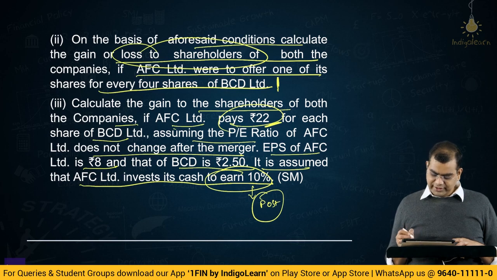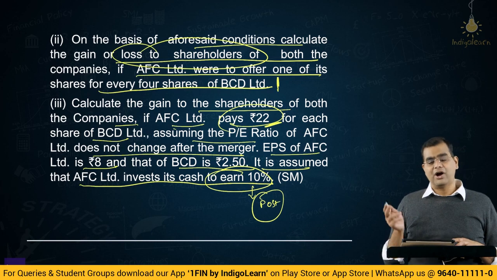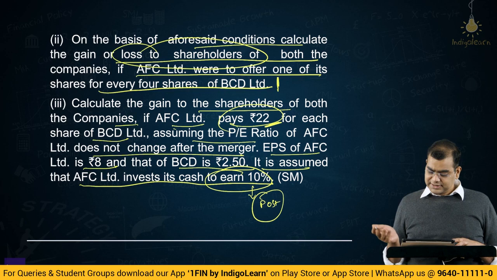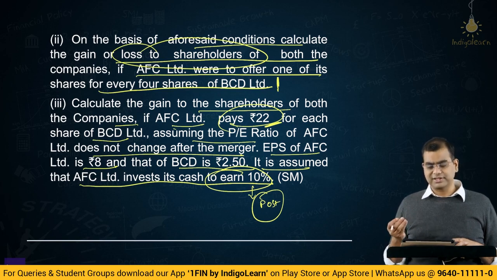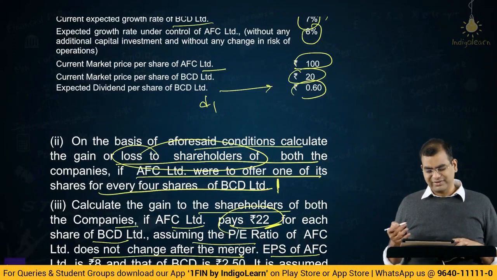So, here we are supposed to find out, after making the payment, there will be some EPS, and based on that EPS there will be a price. On that price, compute the pre-merger value per share versus post-merger value, and the difference, whether there is any gain or loss for AFC. Same way for BCD, for equivalent shares, what is the value pre-merger, and post-merger what are they getting per share; you compare both and see whether there is gain or loss. This is also the simple part. Which is why I said this question is fairly simple, just that they've randomly thrown too many numbers, and we'll have to make sense of that, that's all.